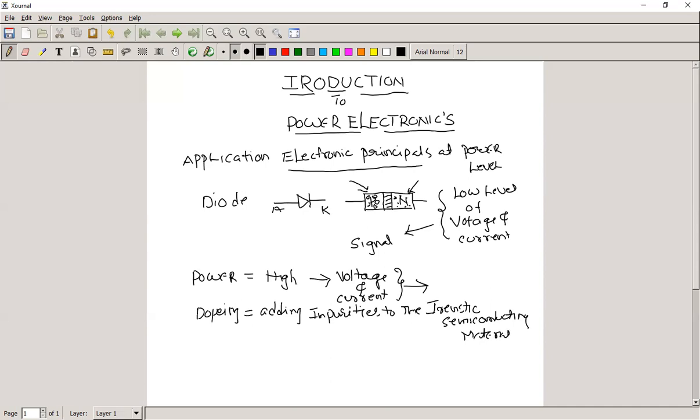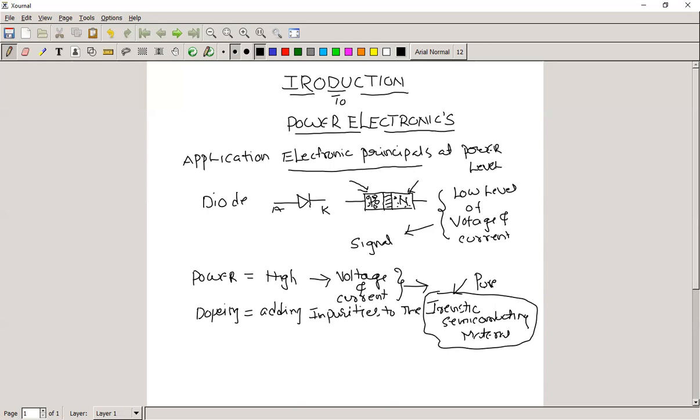What is meant by intrinsic? Nothing but pure; it is a pure semiconductor material. For a pure semiconducting material, if we add doping, that is impurities, then we get the p-type material as well as the n-type material.